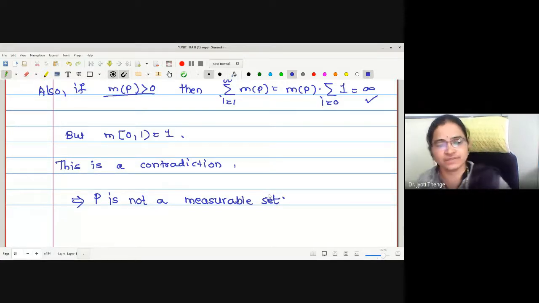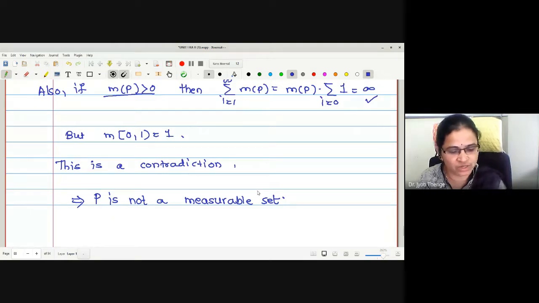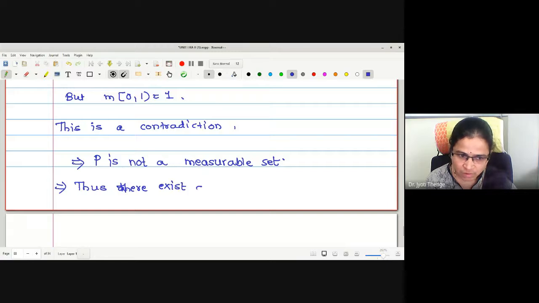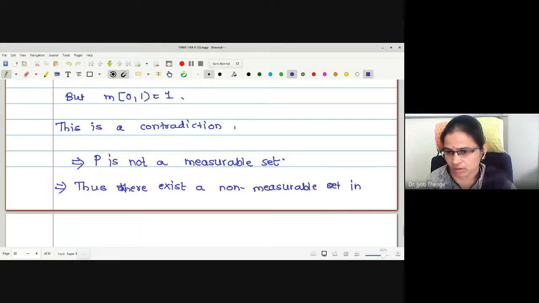Check if you have any difficulty in the proof. If you have, you can ask me. Therefore, P is not a measurable set. Thus there exists a non-measurable set. One we have proved, there may exist another also. Thus, there exists a non-measurable set in closed 0 to open 1.